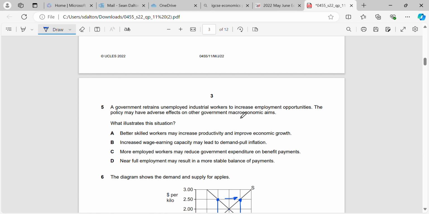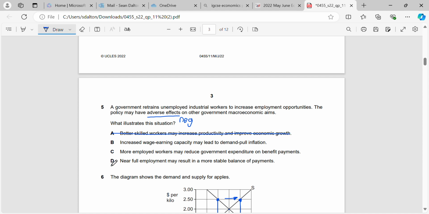Okay, a government retrains unemployed industrial workers to increase employment opportunities. The policy may have adverse effects. So adverse effects means negative effects, right, on government macroeconomic aims. So what we're looking for is anything that causes negative effects here. Better skilled workers increase productivity and improve economic growth. That can't be our answer because that's a positive thing, right? That's not a negative thing.